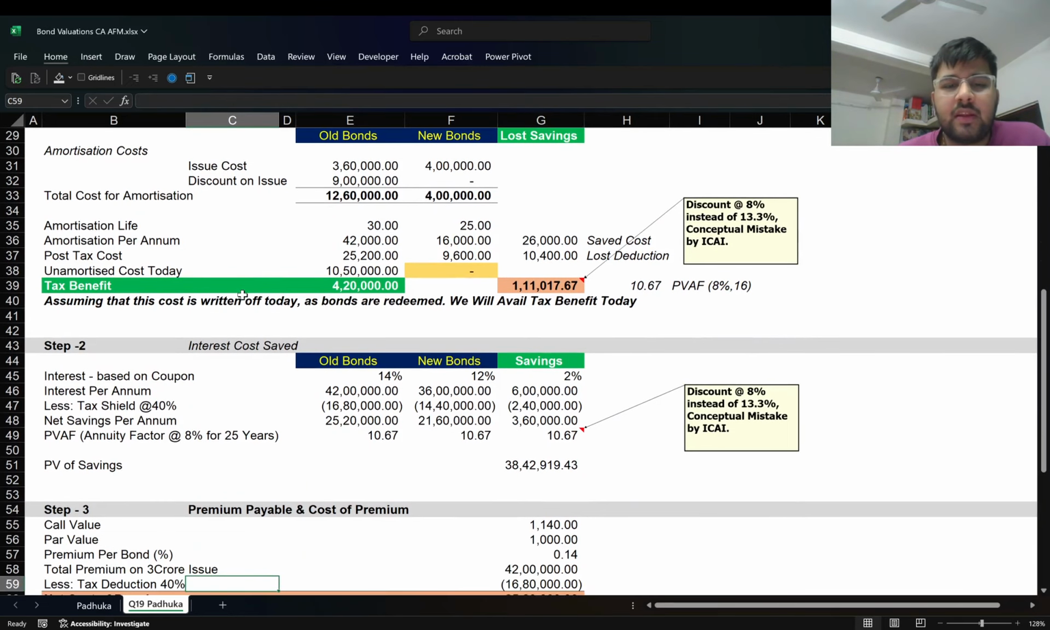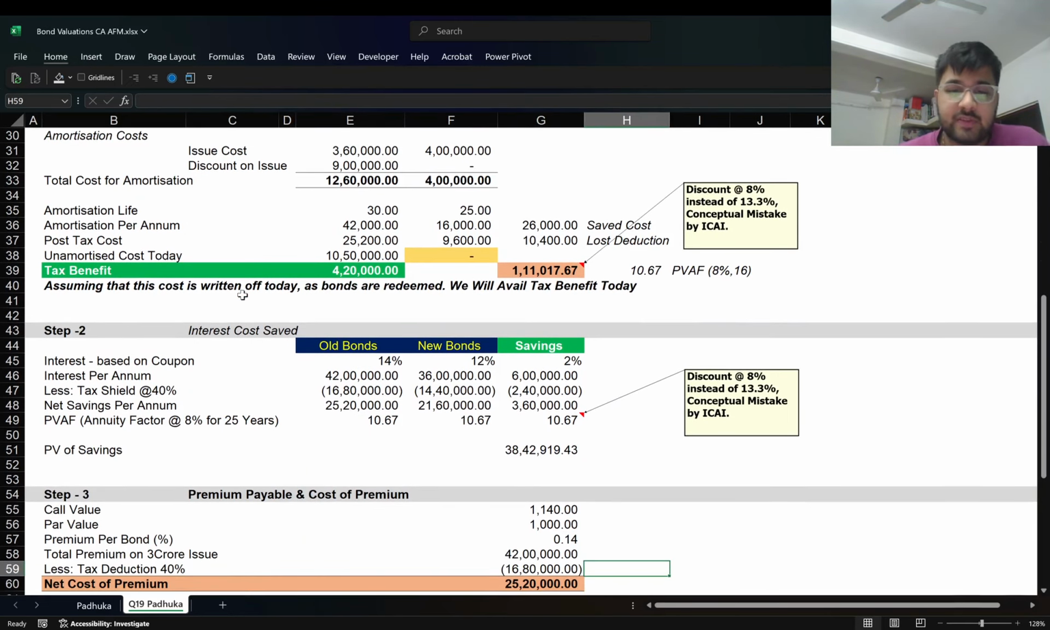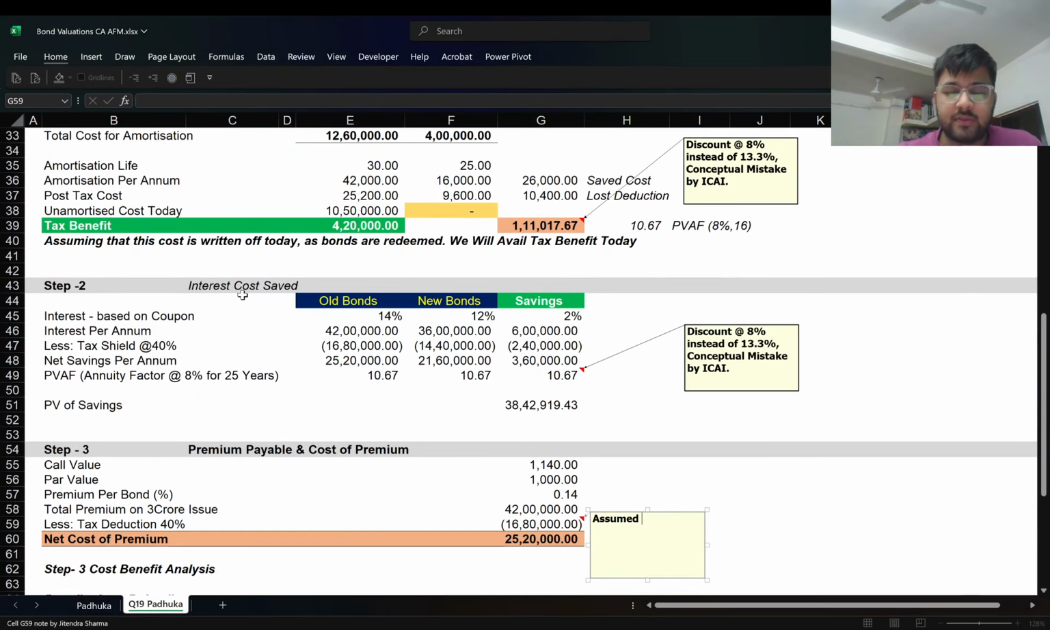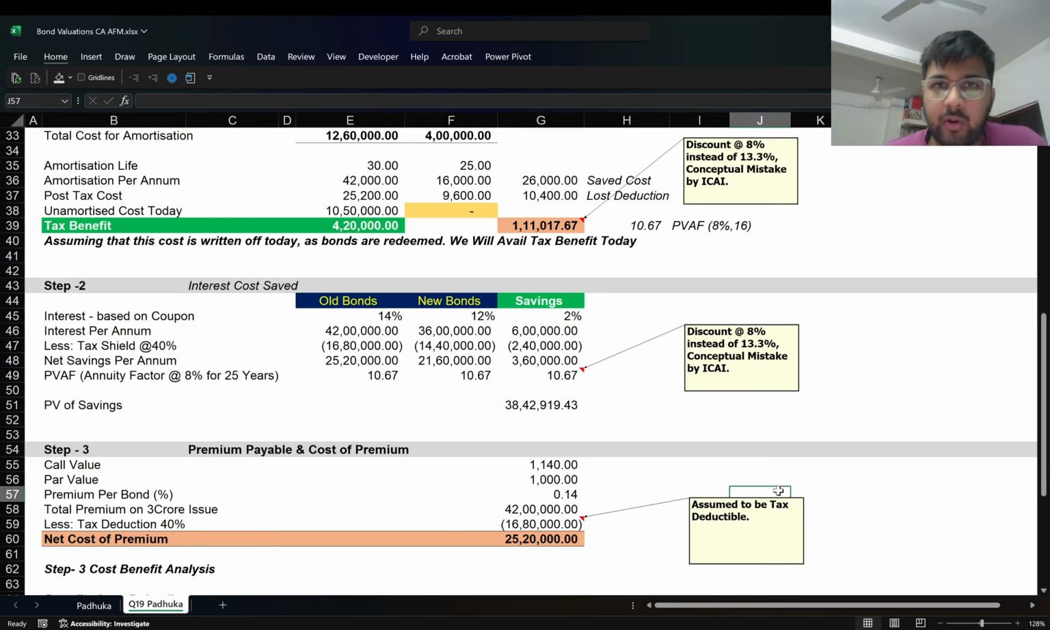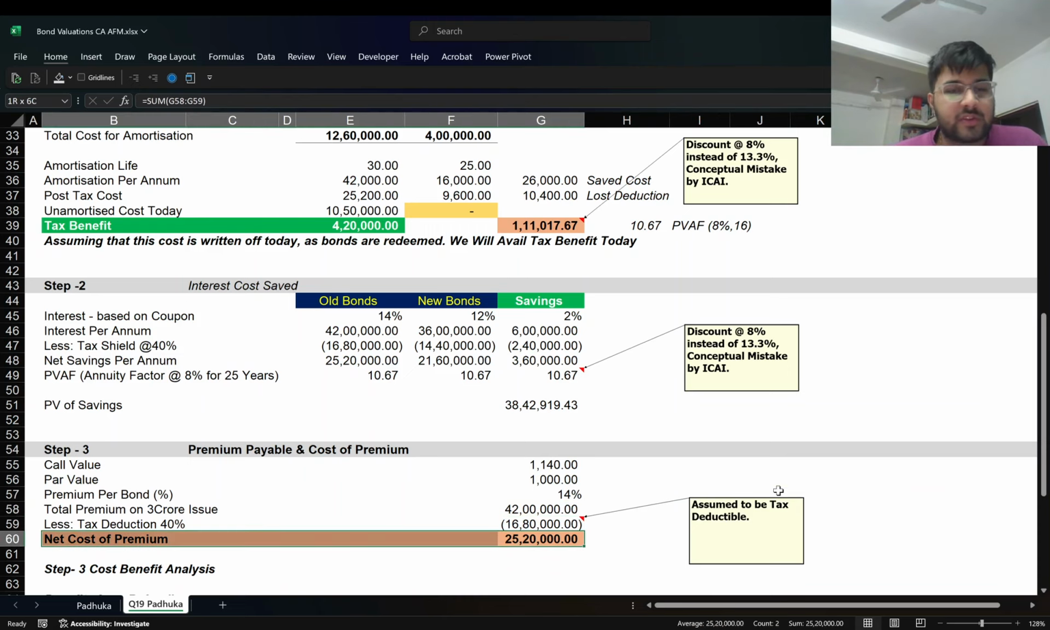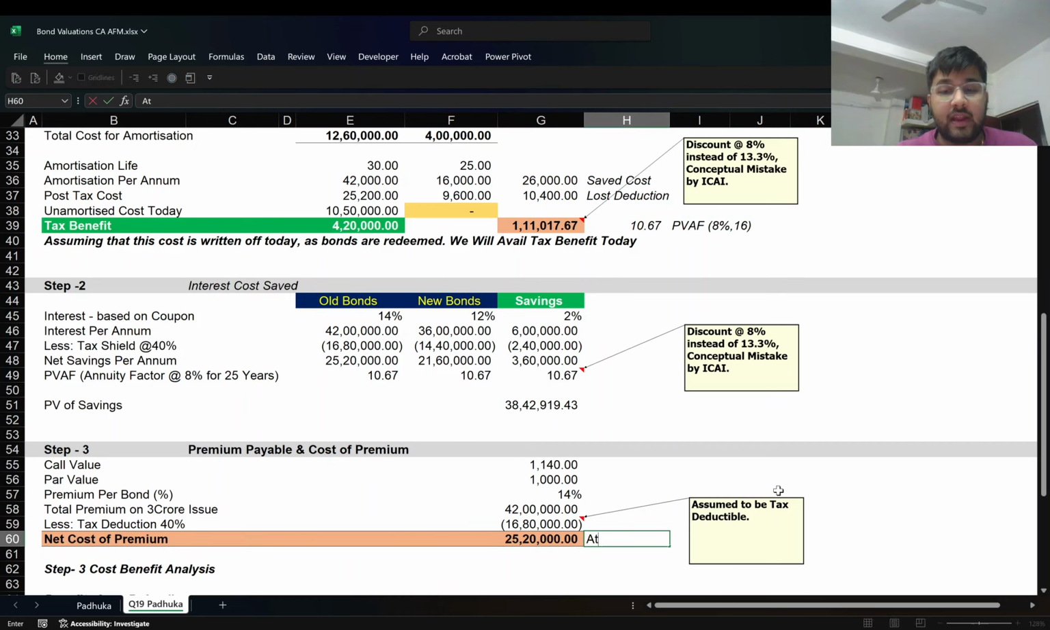And we assume again that this is tax deductible. This is again a fallacy. Sometimes the premium which is payable upfront also needs to be amortized. However, ICA assumes that it is deductible in year one itself. Okay. And this is the net cost of premium because it is paid at Y0, that is year 0, no discounting is needed. Okay.